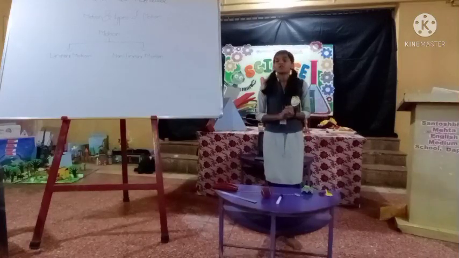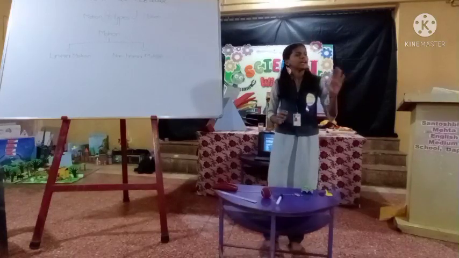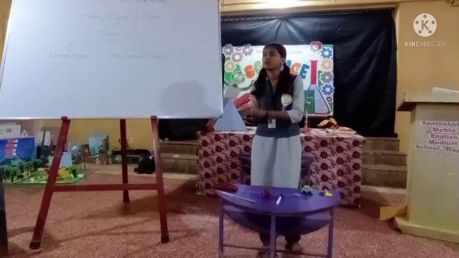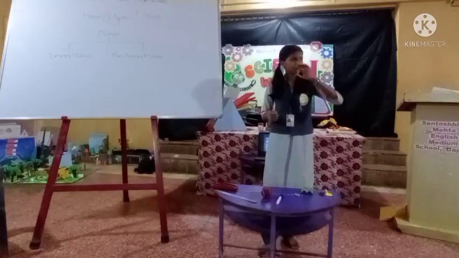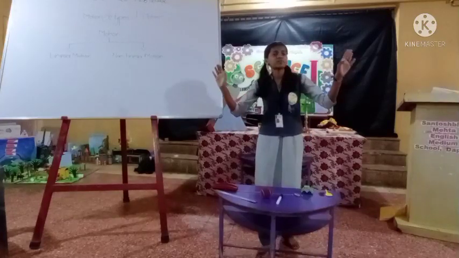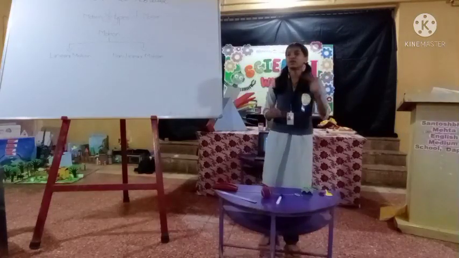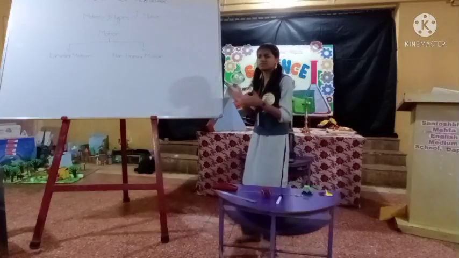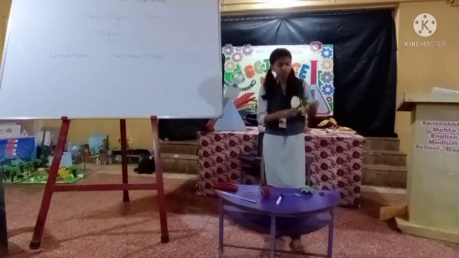Yes. Now our second point is non-linear motion. So can anyone tell me what is meant by linear motion? Yes, an object that goes in a straight line. So any guesses what is meant by non-linear motion? Very good. Means an object that does not go in a straight line, means any direction. Now see this balloon.